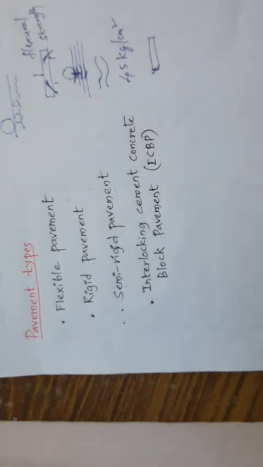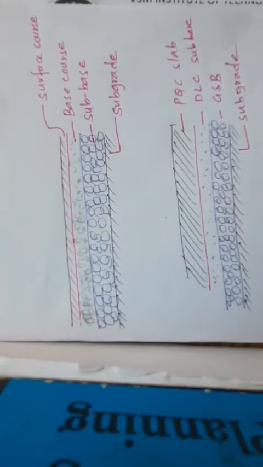To confirm this, adequate lateral confinement or support has to be ensured, providing a suitable edge strip or beam or sometimes curbs at the end of the paved area. Clear? That is all about the ICBP. So let us see the layers. What are the different layers available in flexible pavement and the rigid pavement? So these are the different cross sections for the.